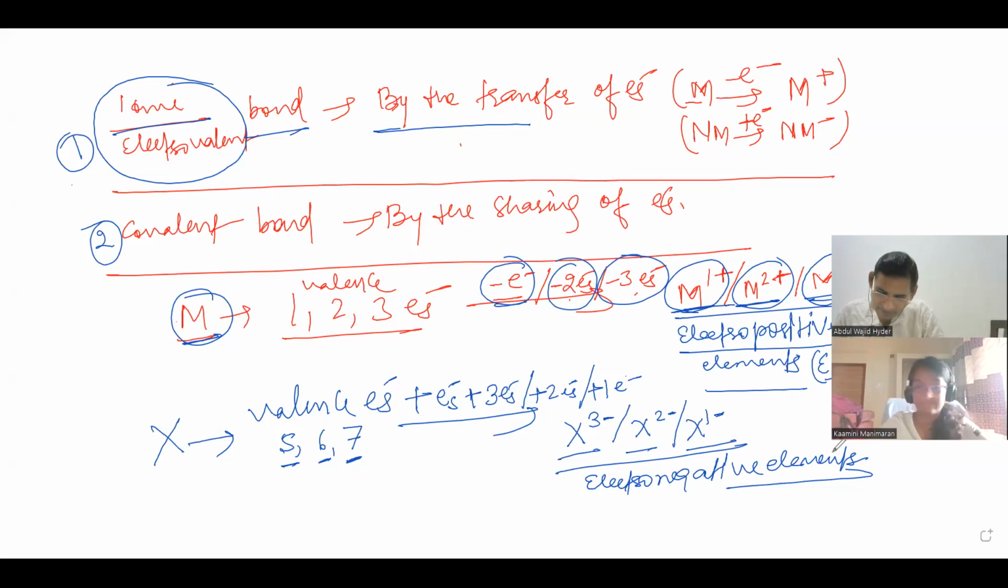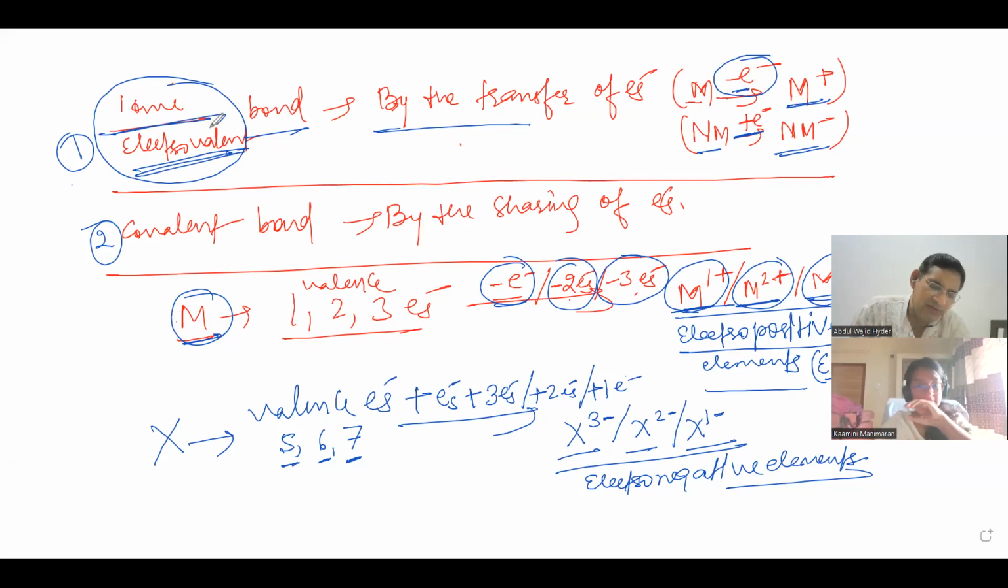Since metals have a tendency of losing electrons, after losing electrons they become positively charged, and non-metals have a tendency of gaining electrons, so they become negatively charged. So by the transfer, meaning loss or gain of electrons, an ionic or electrovalent bond will be formed. And by the sharing of electrons, which bond will be formed? Covalent bond will be formed.